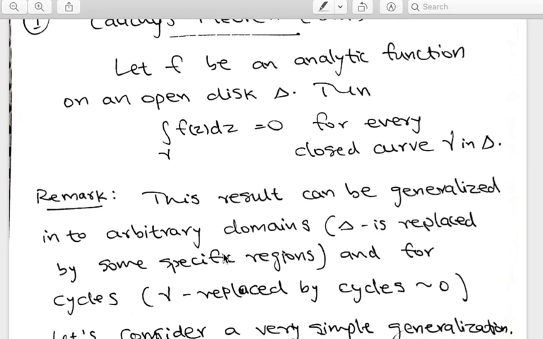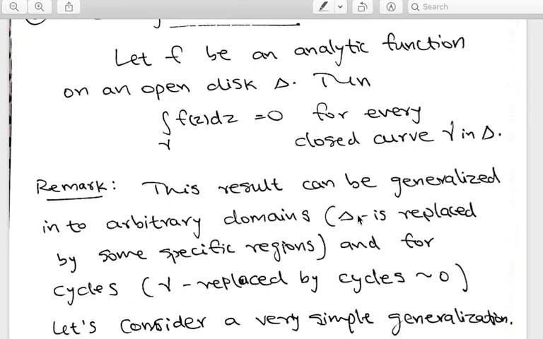Another thing is that the result which is valid in the disk delta, so the delta can be replaced by several other domains which you have already seen. Also, this gamma can be replaced, in general, by cycles homologous to 0 and several other things. So these are the generalized versions of Cauchy's results which you have seen in the first course.